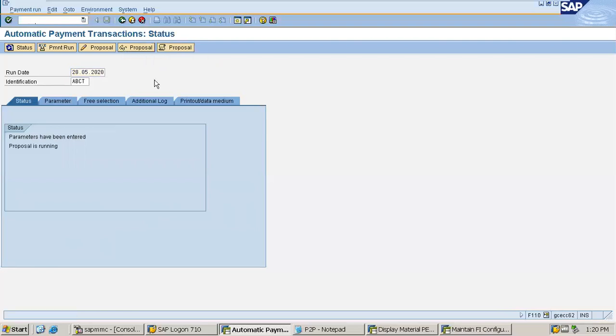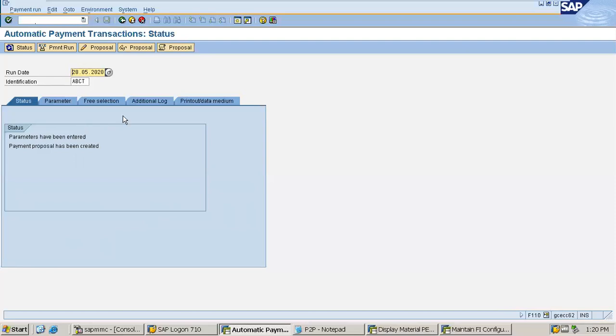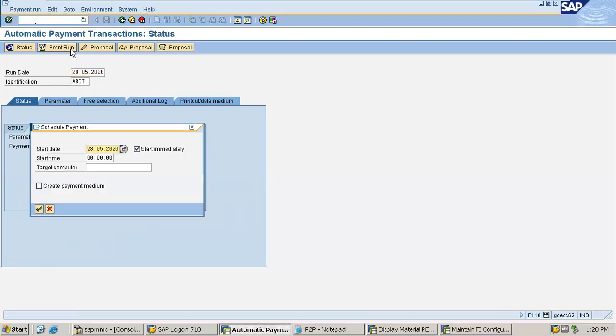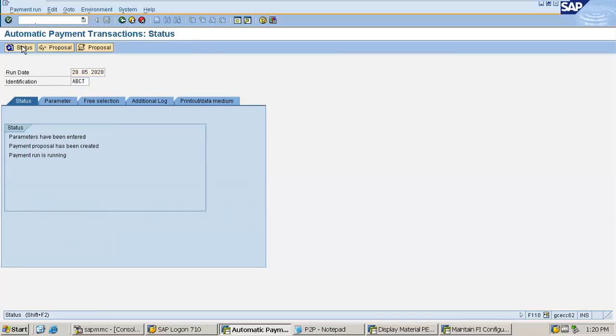Going to display the proposal. Clicking on the display proposal. Yes, it is coming 300, which is absolutely fine, and coming as green means it is good to go. Now going to the payment run. Scheduling the payment run, start immediately and then executing. Again it will take a bit of time, and finally it is completed. One generated and 0 completed means it is still not refreshed. Yes, one completed, perfectly fine.